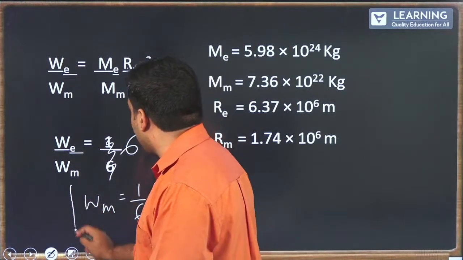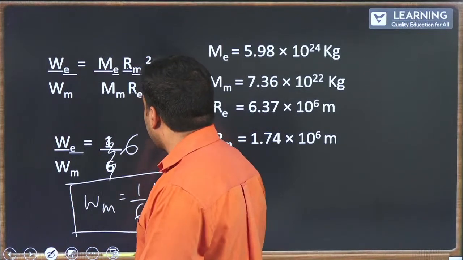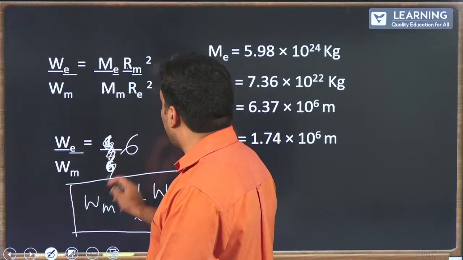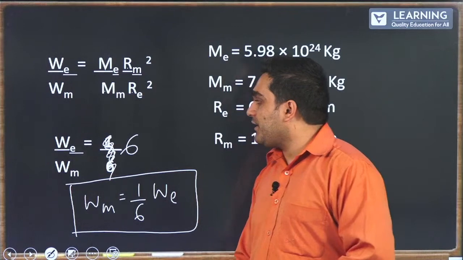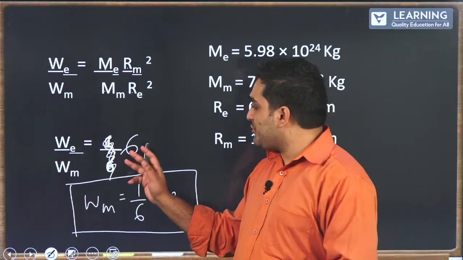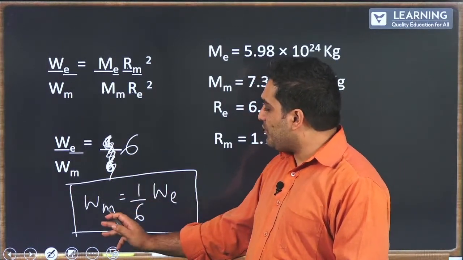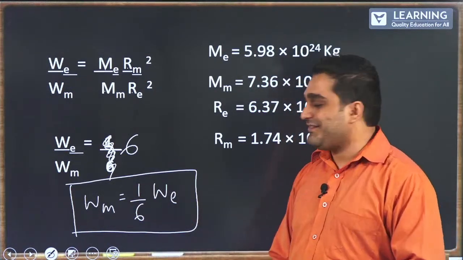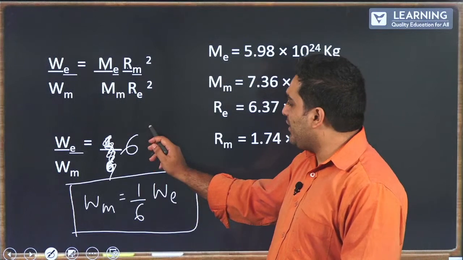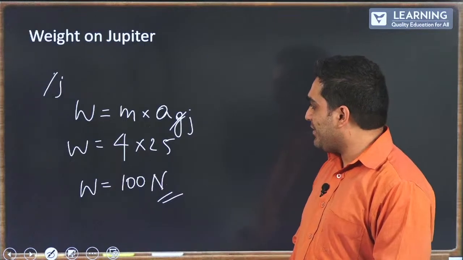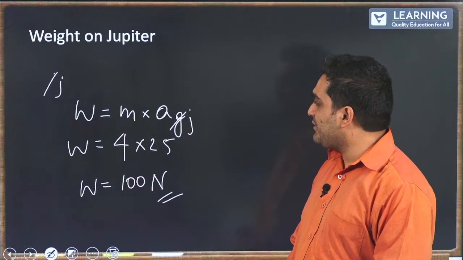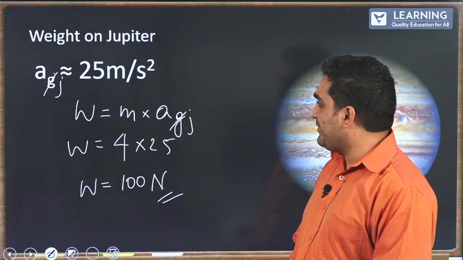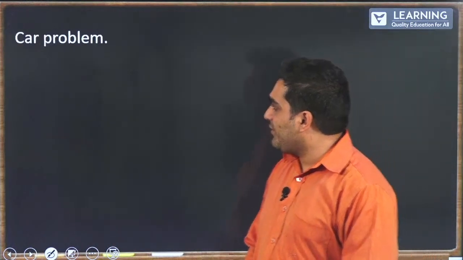Thank you so much, Rakesh, for pointing that out. Yes, it is supposed to be 6, not 1/6. So where you get weight on the moon is 1/6 of the weight on the Earth. All right. So quick correction here. Thank you so much, Rakesh.